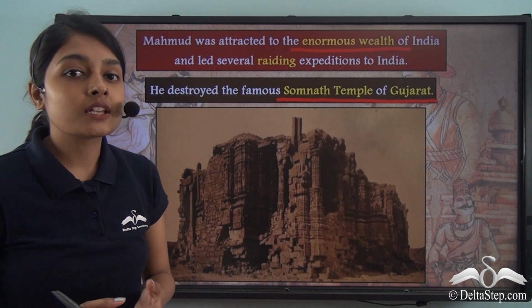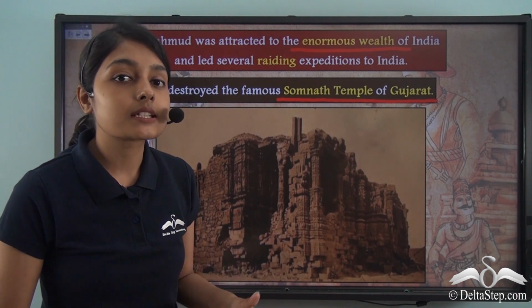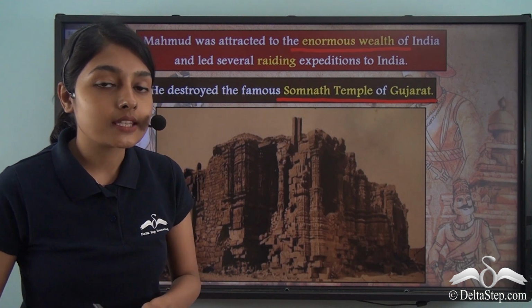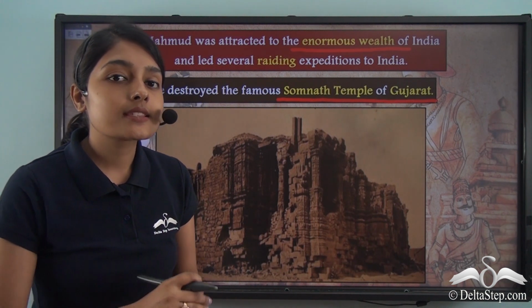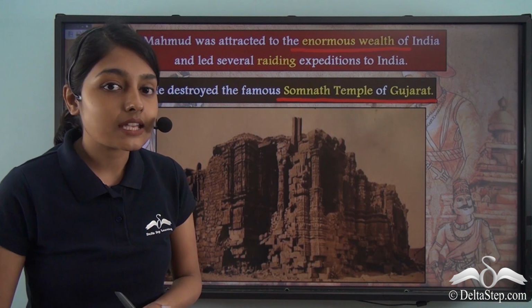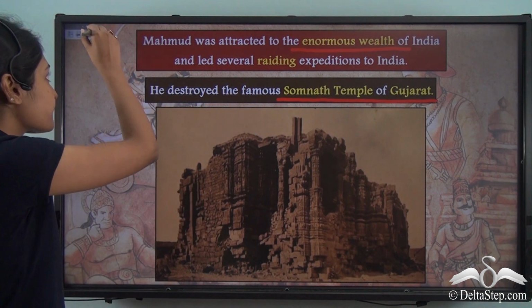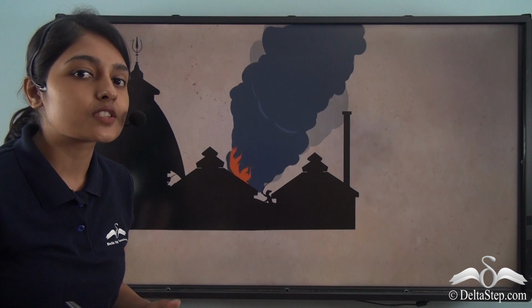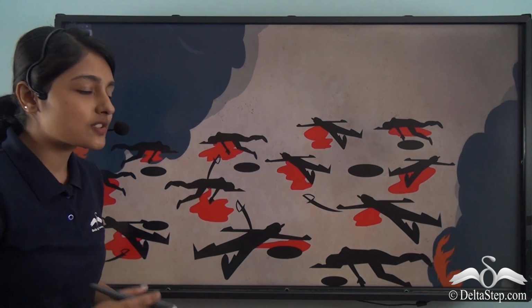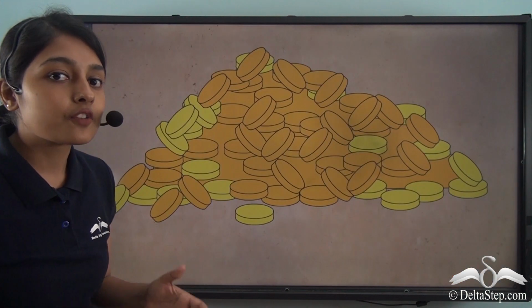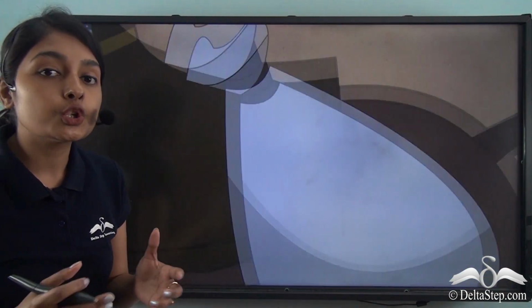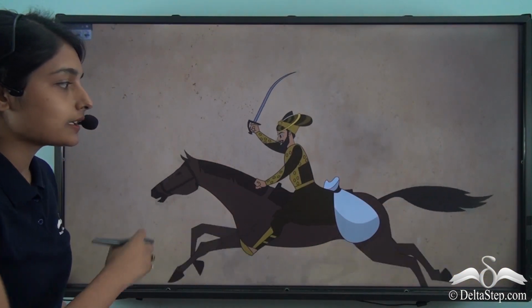This is an image of the Somnath temple of Gujarat that had been plundered and destroyed by Sultan Mahmud of Ghazni. Now let us find out how this Somnath temple was attacked and destroyed. In the year 1025, Sultan Mahmud of Ghazni attacked and vandalized the Somnath temple, and while doing so, he also broke the Shiva idol into many pieces. He also killed nearly 50,000 residents of the town. As you can see here, so many people lost their lives. Along with this, he also took away nearly 2 million gold coins as booty and many other metals